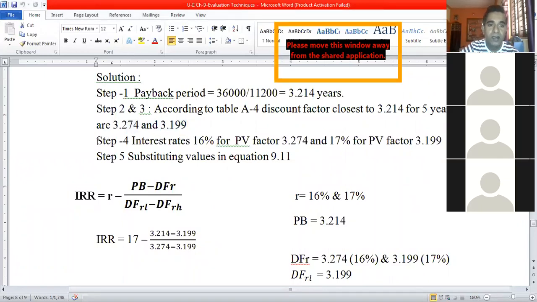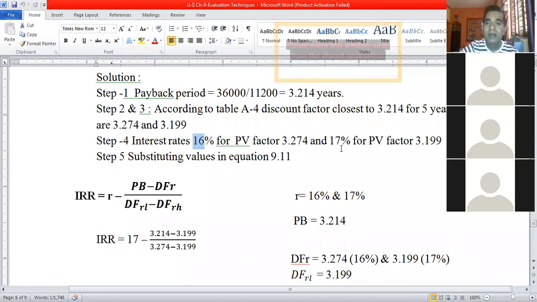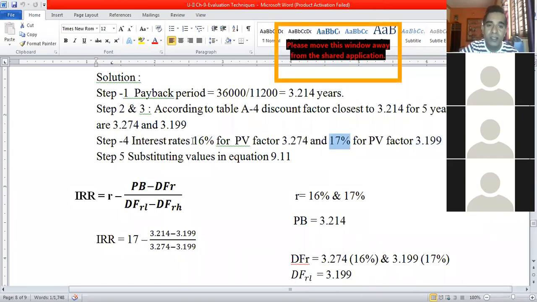Then step 4. For 3.274, if we go above, the column of interest is 16%. And for 3.199, if we go above the column, the corresponding interest rate is 17%. So we got one interest rate smaller and another higher. We now have two interest rates. Step 5, substituting the values in the equation.